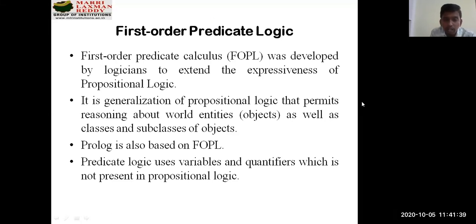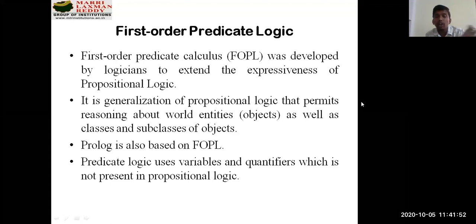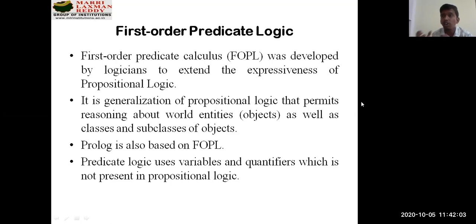First order predicate logic, or calculus, was developed by logicians to extend the expressiveness of propositional logic. While learning about propositional logic, I said that it is a simpler way of representing statements with connectives or symbols. But if you want to extend the explanations of propositional logic, or you want more detailed information, you need to go for predicate logic.